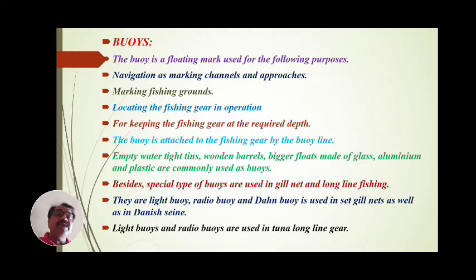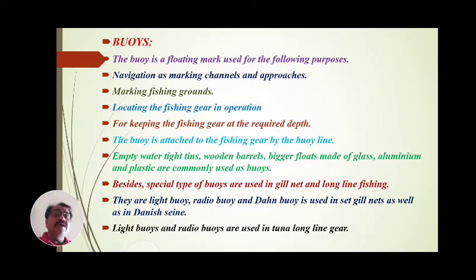For keeping the fishing gear at the required depth, these are important and to be used. The buoy is attached to the fishing gear by the buoy line. These are fitted to the fishing gear, that is the nets, by a line, and that line is called the buoy line. It is a special line, not a float line. Below the float line, a buoy line is to be fixed, and to this buoy line, these are to be attached.